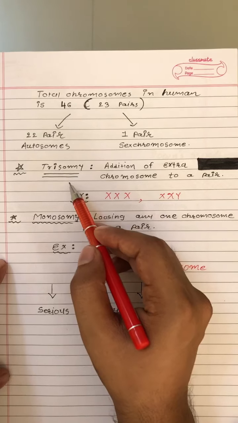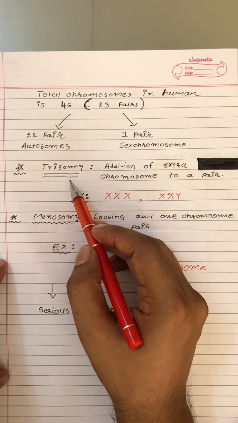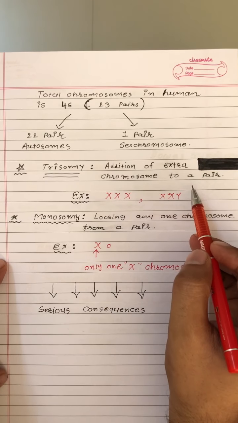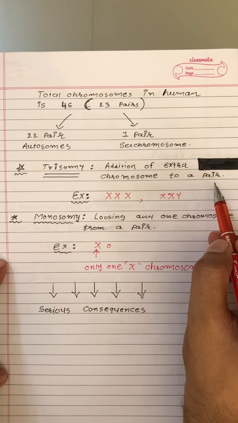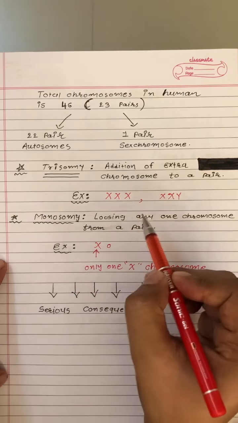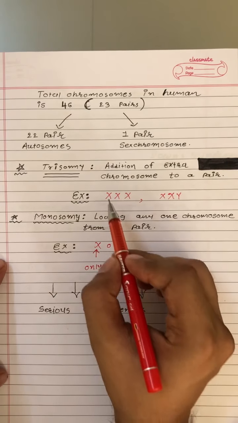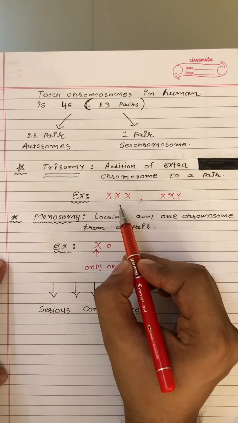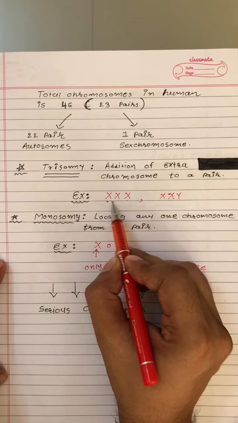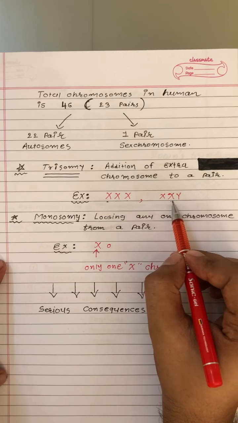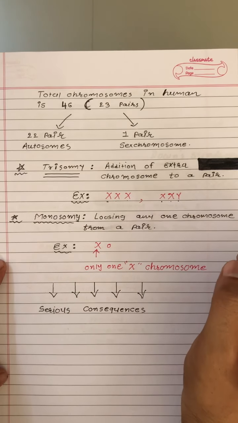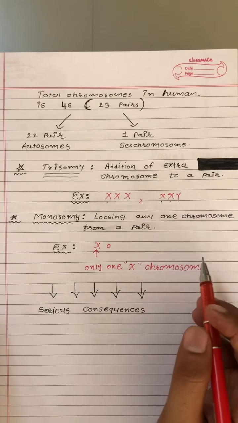Number one is trisomy. What is the meaning of trisomy? Tri means 3, right? So it's an addition of an extra chromosome to a pair. That means 2 chromosomes were already available, and we add one more chromosome, so they will become 3, and that is what we call trisomy. For example, we have 2 X chromosomes available and we are adding one more extra, trisomy. We already have X and Y but we are adding an extra X chromosome, so that is also trisomy. I hope you guys are clear on this.